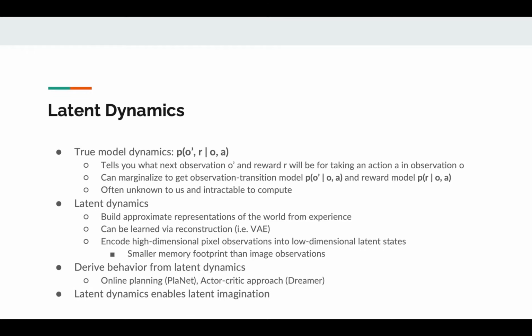The latent dynamics allows us to derive behaviors in many ways. For instance, the PlaNet architecture utilizes the latent dynamics to do online planning. However, the problem with PlaNet and other architectures is that the imagination horizon is finite, resulting in short-sighted behavior. In contrast, the Dreamer agent utilizes an actor-critic approach in order to learn long-horizon behavior. The latent dynamics also enables us to do latent imagination.